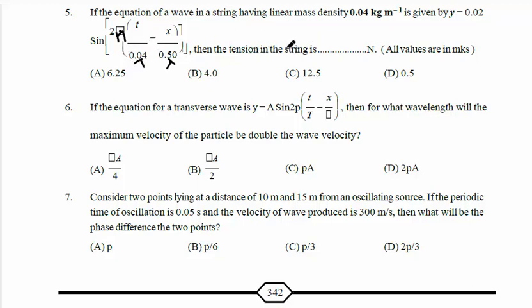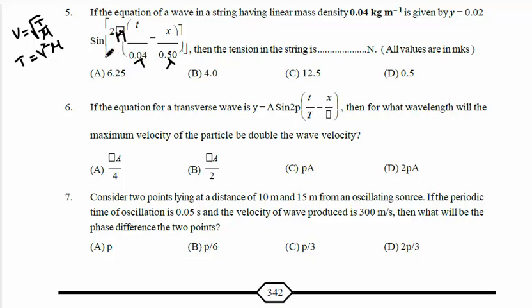Now you have to calculate the tension in the string. For tension in the string, we require velocity V equal to square root of T by mu. Mu or small m, both are the same. Now T will be V squared times mu. So already we know mu, but we don't know V. So for this we calculate V first.